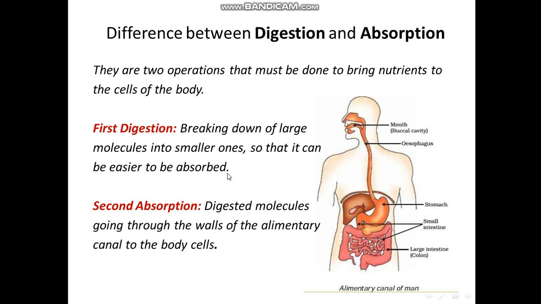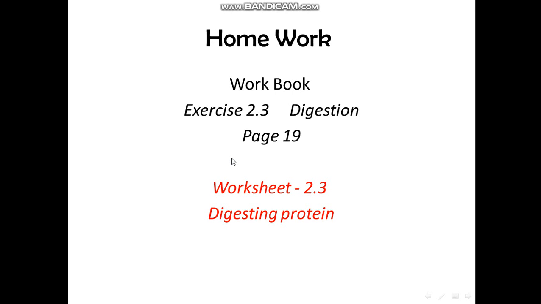Absorbed from what? From the alimentary canal walls to the blood. Second, absorption. This is the molecules going through the walls of the alimentary canal to the body cells. So it's important to know which operation is first, what digestion is and what absorption is. And this is the body part again, from mouth and esophagus and so on.